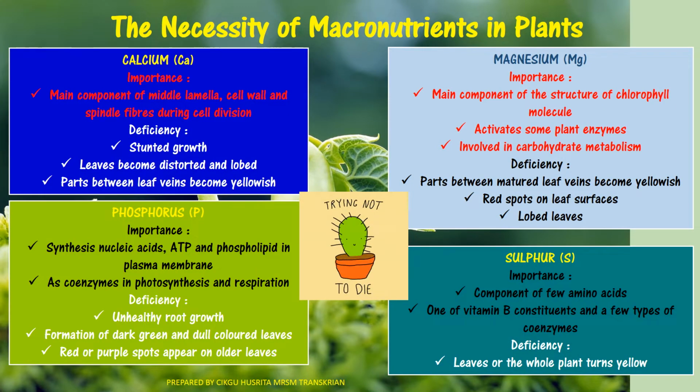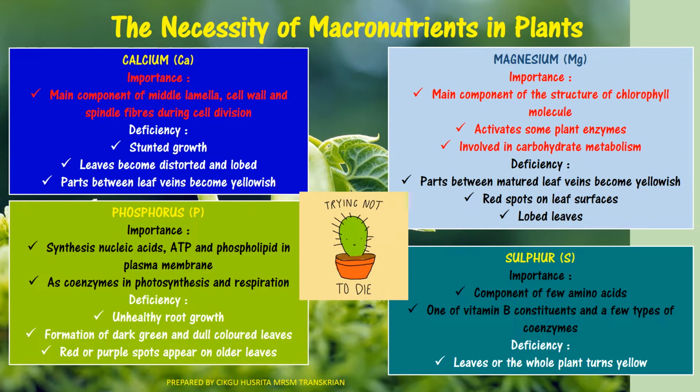Next macronutrient in plants is calcium. Actually, calcium is very important as the main component of the middle lamella, cell wall and spindle fibers during cell division. Okay, so deficiency of calcium will make the plant's growth stunted. The leaf becomes distorted and curled. The part between the leaf veins will become yellowish, right?